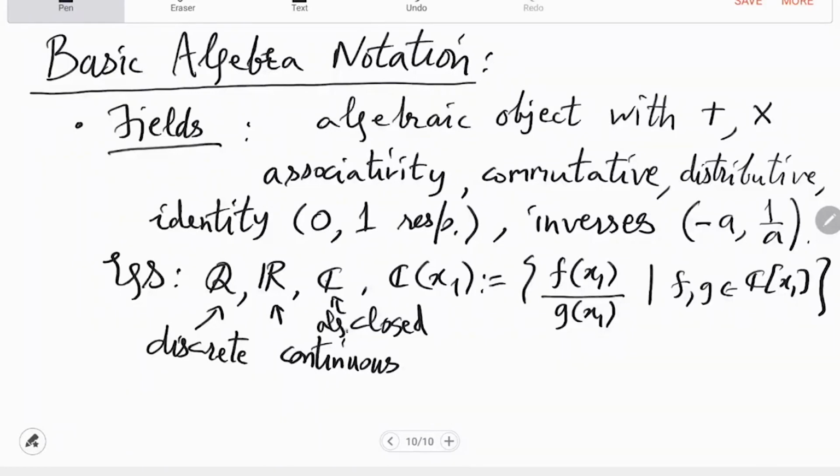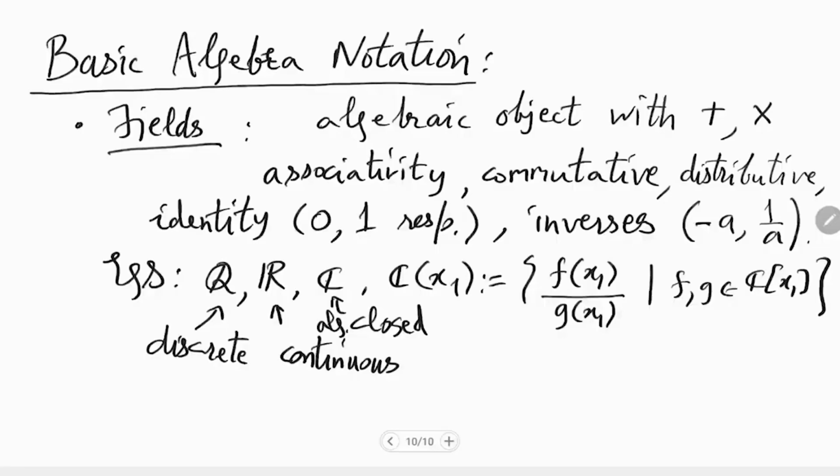So what is this? This is algebraically closed. Any univariate polynomial over complex, any f that you take, will have a complex root. Right, this is a non-trivial theorem. This is called the fundamental theorem of algebra. This was proved by Gauss